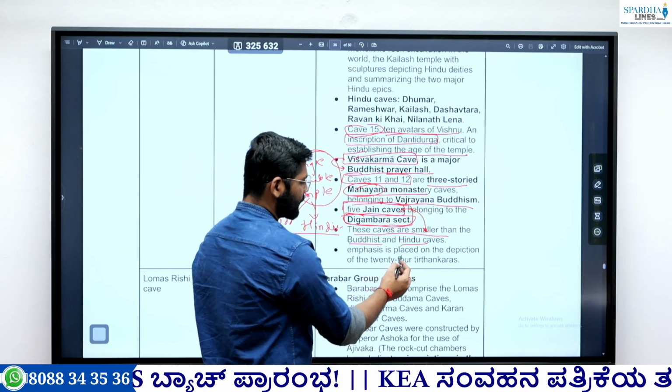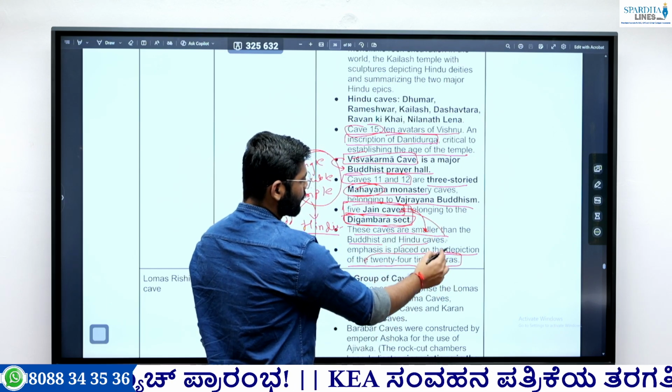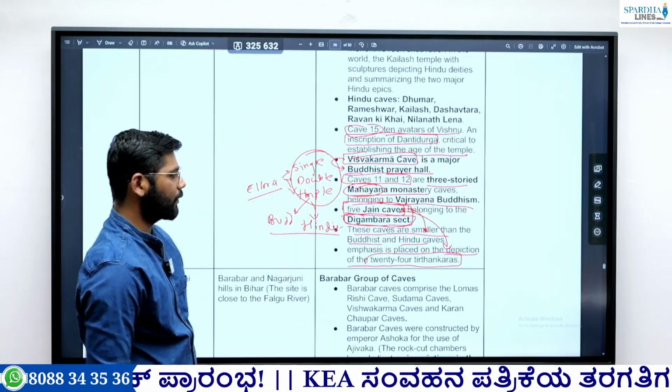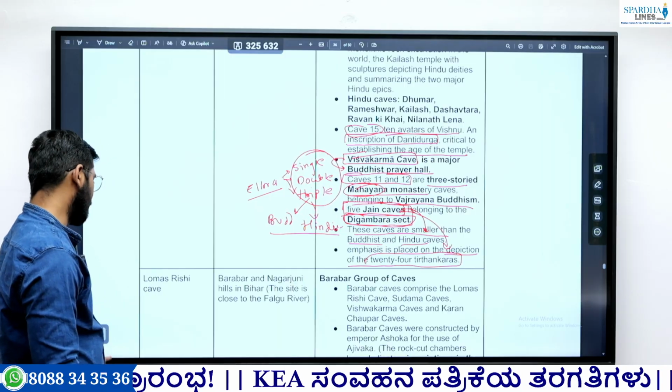Okay, and the emphasis is placed on the depiction of the 24 Tirthankaras. The Jaina caves put emphasis on the depiction of their 24 Tirthankaras. So important fact, you need to remember this.